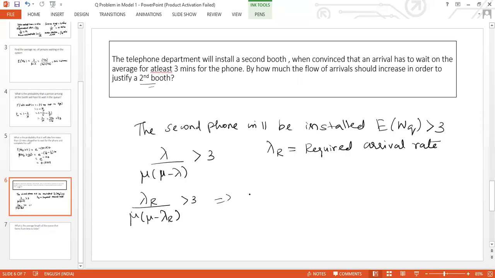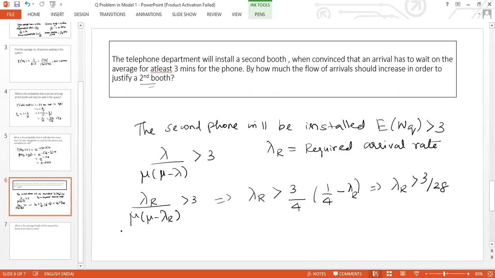Cross multiplying, we have lambda r greater than 3 times mu, where mu is 1 by 4, so 3 by 4 times (1 by 4 minus lambda r). This gives me lambda r greater than 3 by 28.